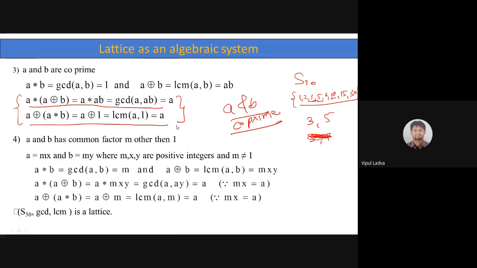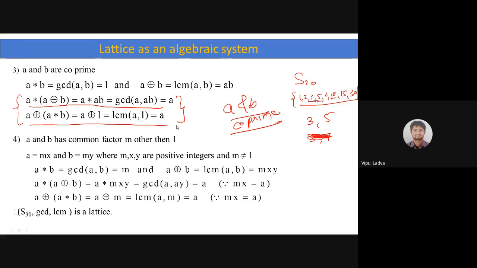Let me show you the entire case. Both cases or one also there. A and B have a common factor M other than 1. Suppose I am talking about 3 and 15, or 5 and 15, like that. Then in any of the four cases, whether A divides B, whether B divides A, whether A and B are co-prime, or whether A and B have a common factor other than 1, in all the cases the absorption law will be satisfied.